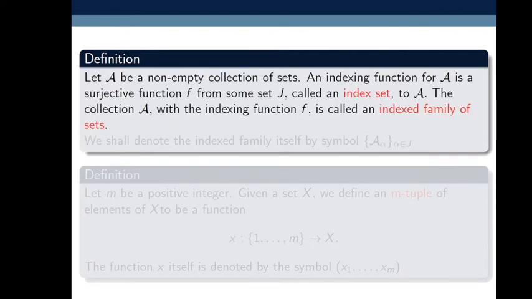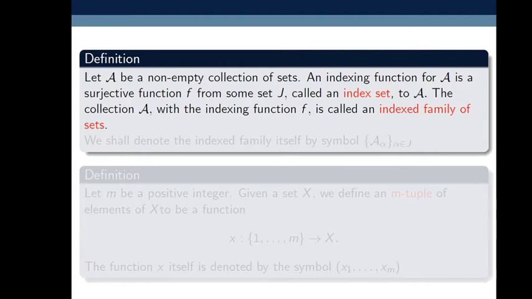So first definition, index sets. Let script A be a non-empty collection of sets, and an indexing function for script A is a surjective function f from a set J, called an index set, to script A. The collection script A with the indexing function f is called an indexed family of sets.